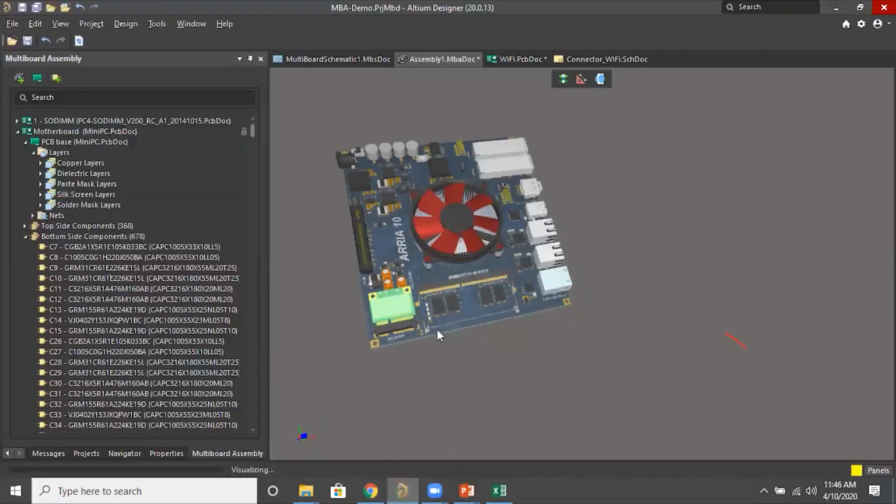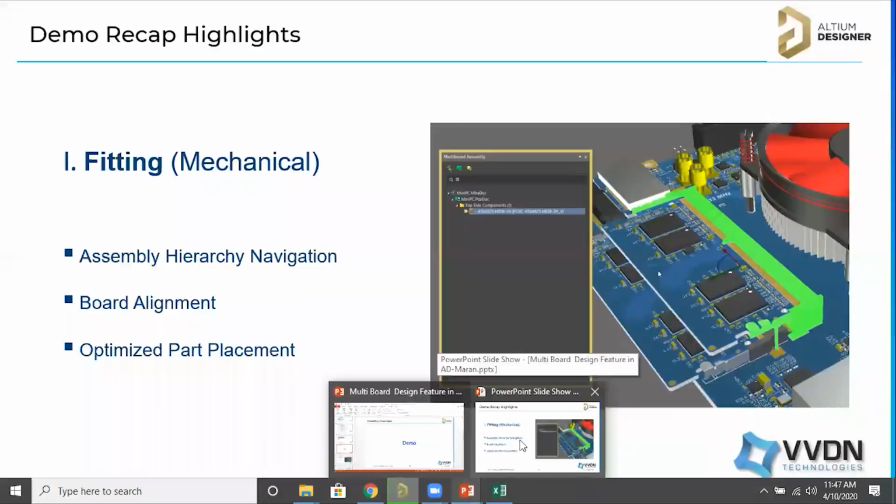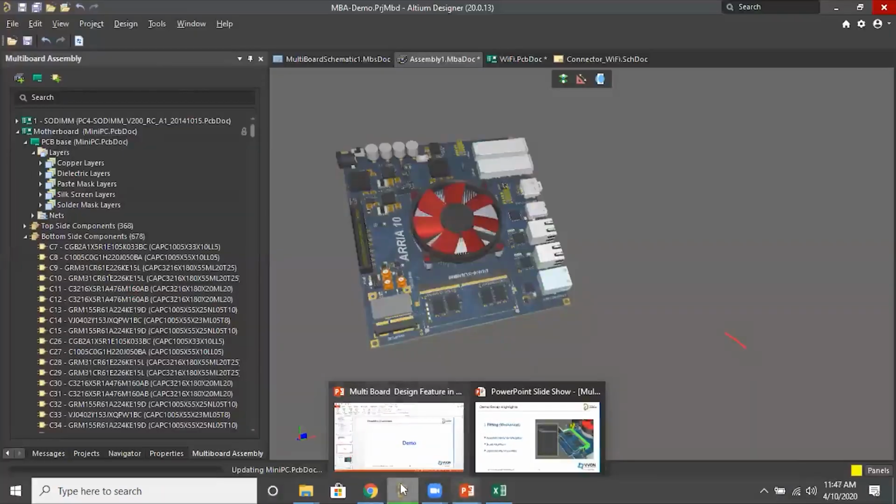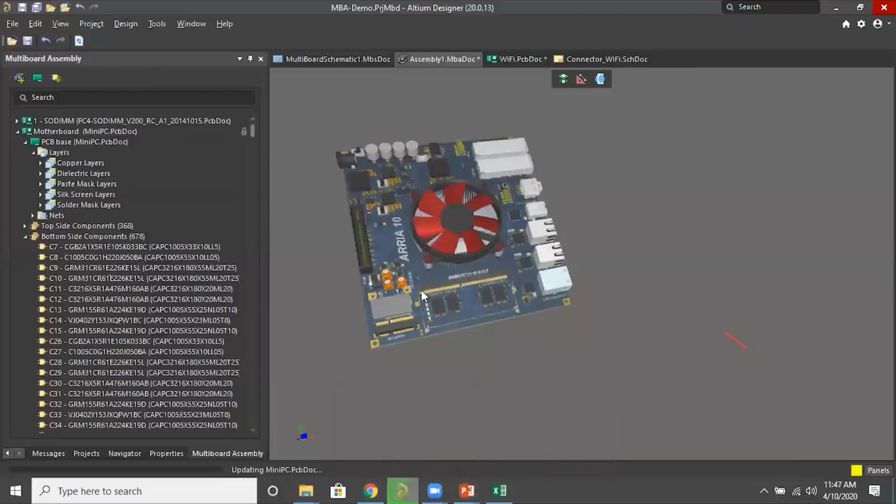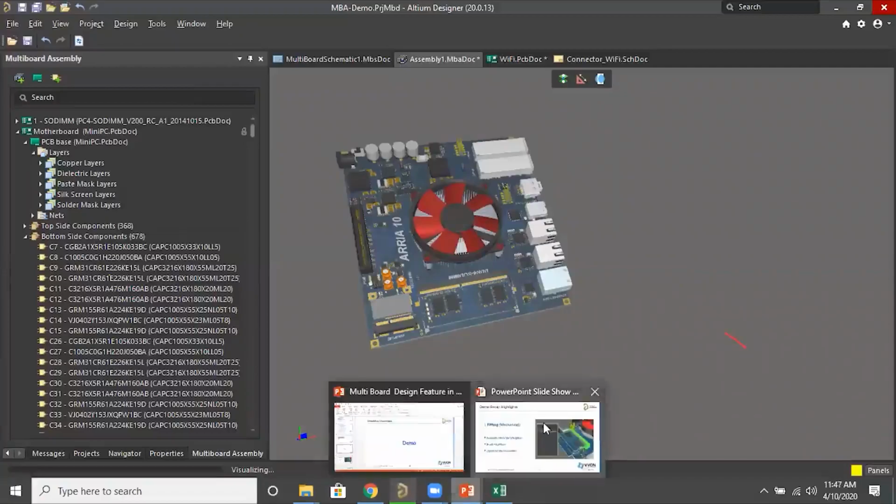Maybe it's not updated. But there is a check collision option. Suppose the PCB is not properly mated with the connector, or the enclosure is not mated properly, you can check the collisions. It will just highlight those areas with the green color. Okay, that can be verified.